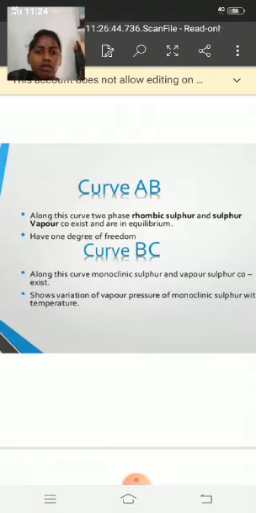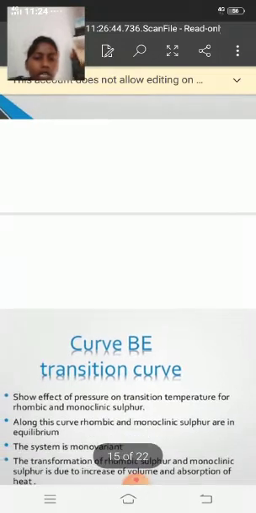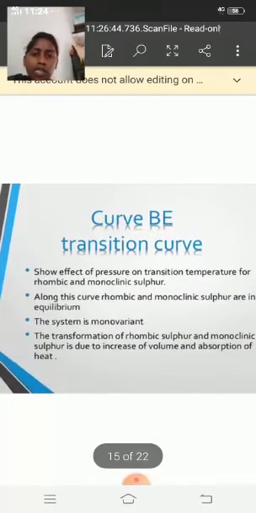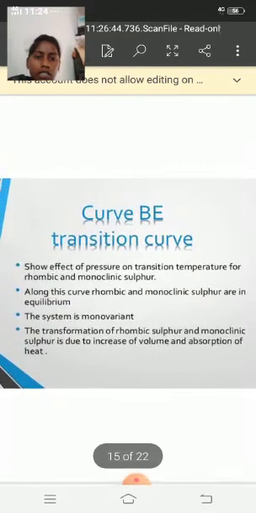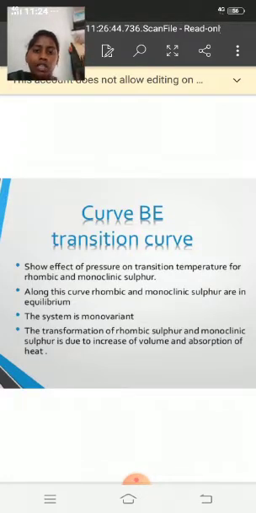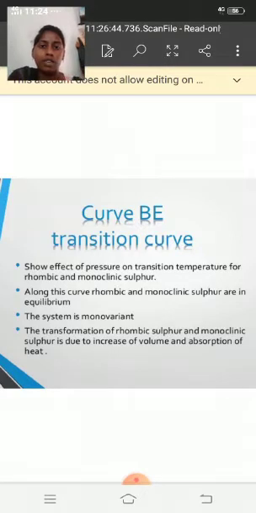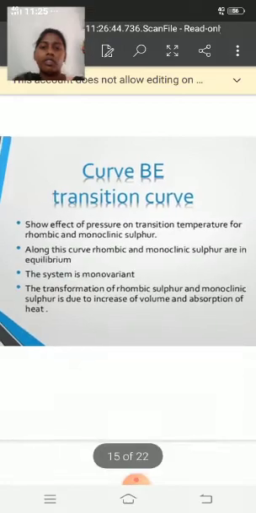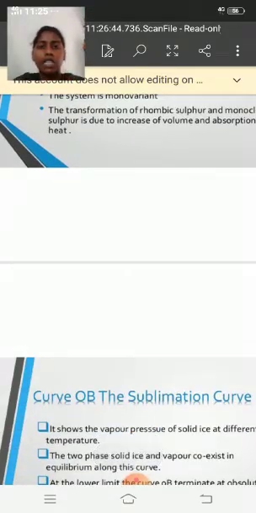It shows the variation of vapor pressure of monoclinic sulfur with temperature. Next, go to the transition curve. Curve BE is the transition curve. It shows the effect of pressure on the transition temperature for rhombic and monoclinic sulfur. Along this curve, rhombic and monoclinic sulfur are in equilibrium. The system is monovariant. The transformation of rhombic sulfur to monoclinic sulfur is due to increase of volume and absorption of heat.